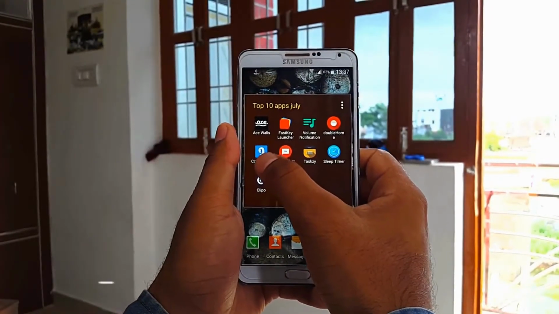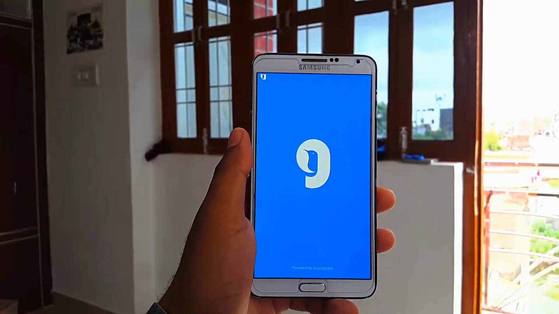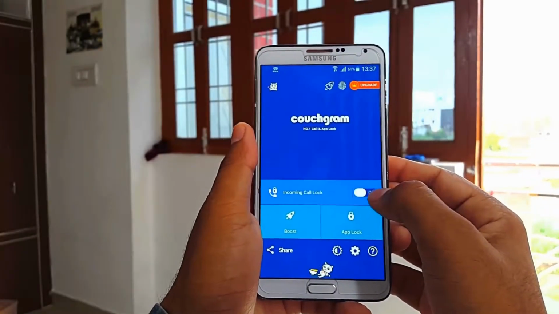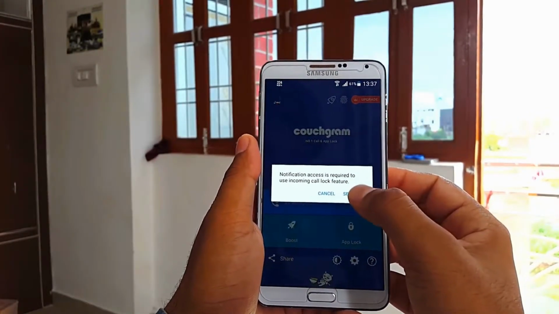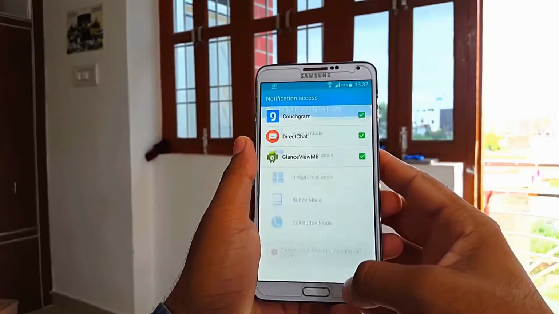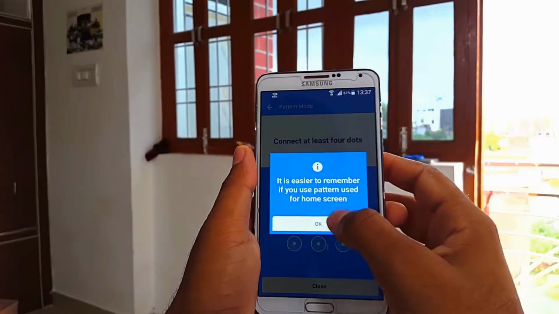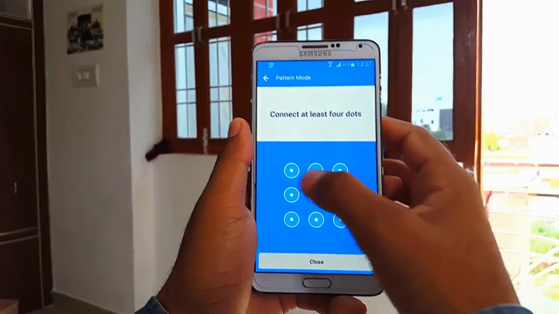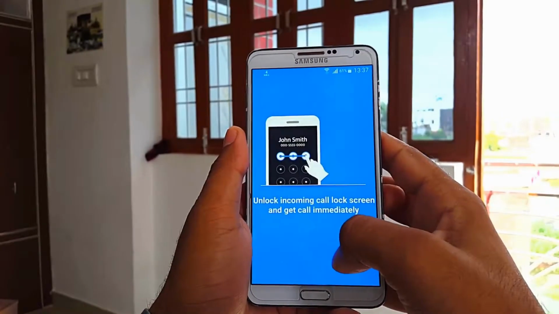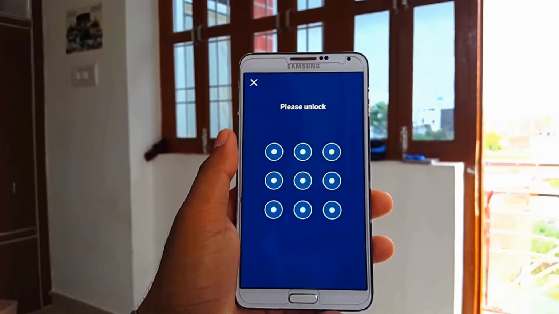Now moving to the next application, we have a call and app lock application, the Couchgram app. It locks incoming calls. We can have full privacy for our incoming calls by setting passwords or fingerprint. It also has the app lock which protects our phone logs, text messages, photos, videos, etc. with pattern, password, even with fingerprint. It can also hide caller ID, rename caller ID and can also auto delete the call logs. And it has many other features available. It is free on Play Store, so check it out guys, link is in description below.